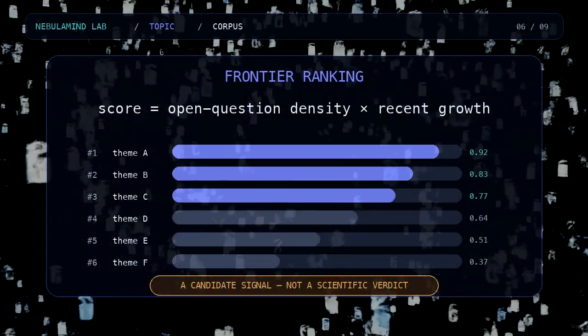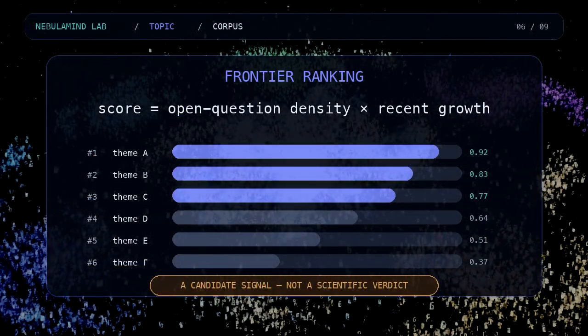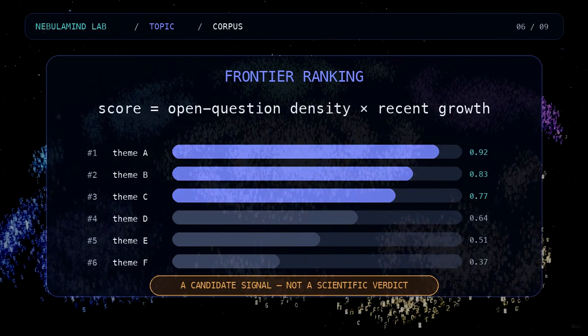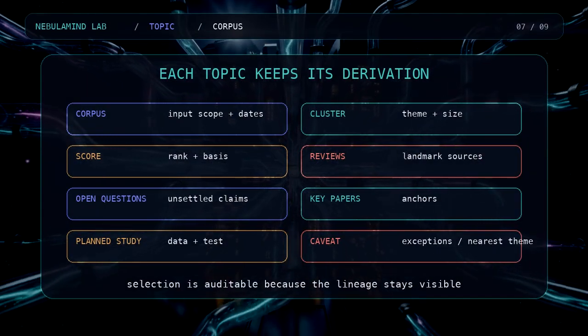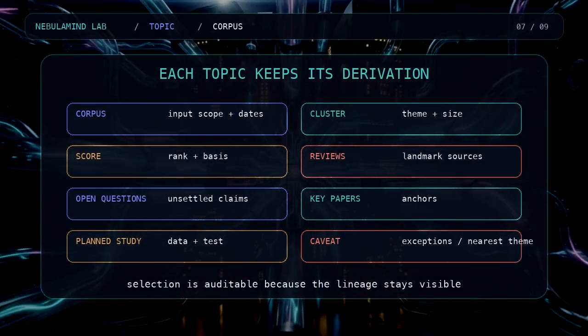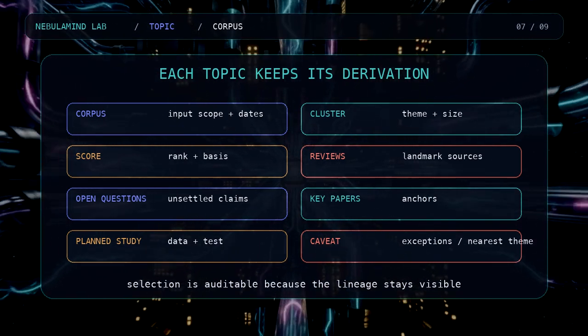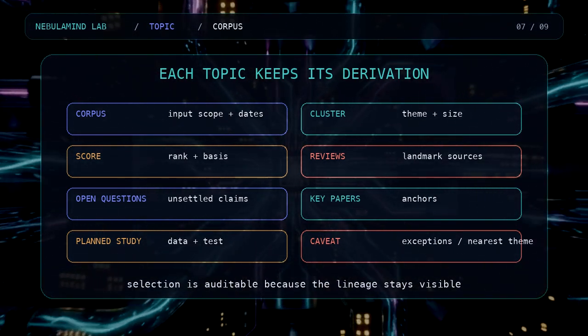Each cluster is ranked by open question density times recent growth. That score surfaces candidates. It is not a verdict. A topic keeps its derivation: corpus, cluster, size, score, reviews, open questions, key papers, planned study, and any caveat.